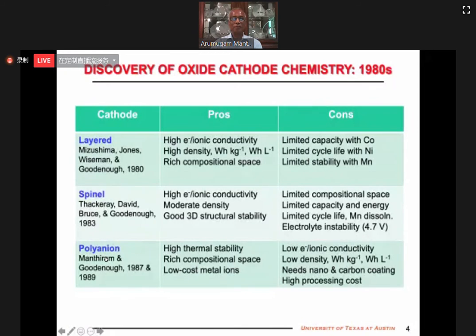Then I was the one who happened to stay, come to UT Austin with Goodenough from Oxford. And for the past 35 years, I have had the privilege of seeing John almost every day. So I would say the 3 of us were very lucky to work with John in the 1980s and contribute to the oxide cathodes.